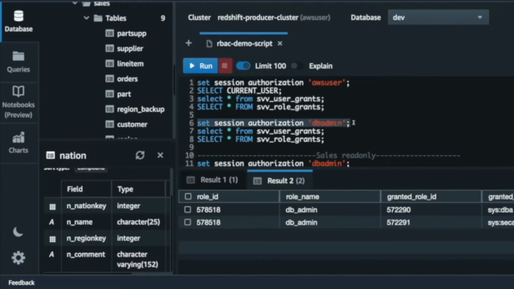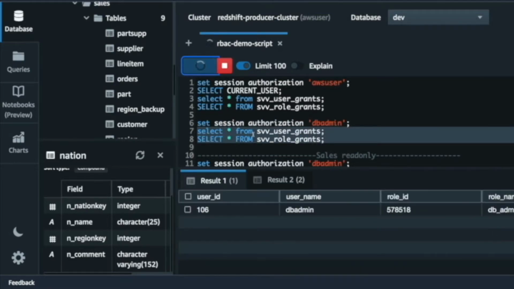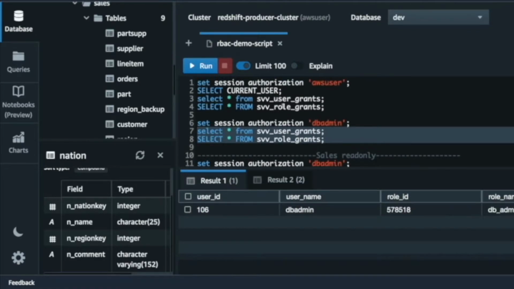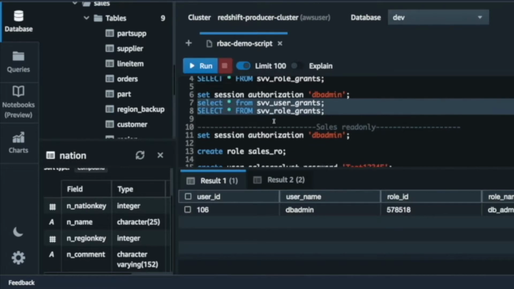Now we can run the same queries using authorization for db admin, and it will give the same results. The difference would be when we have more roles, the super user has more visibility on each individual user and their roles, and if those roles have been granted any other role, versus a non super user, who can only see their own user and obviously the roles that have been granted to the user and eventually to the role.